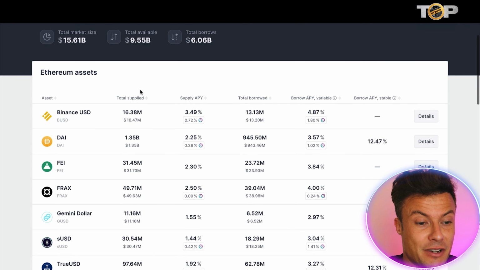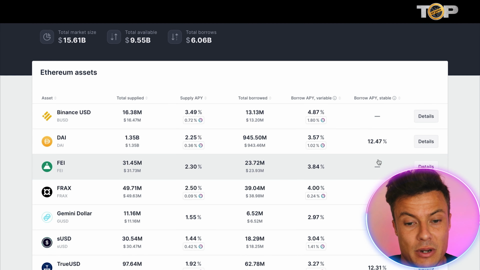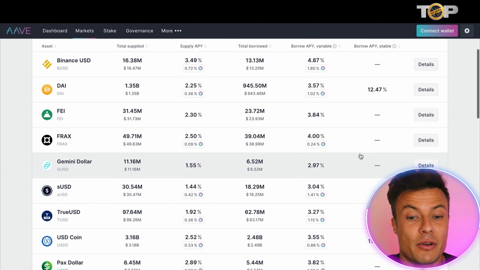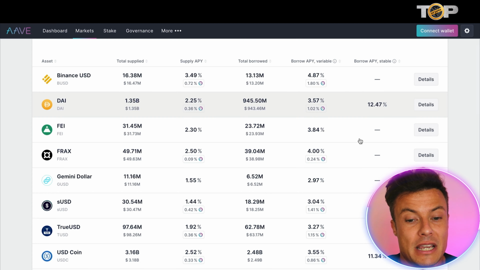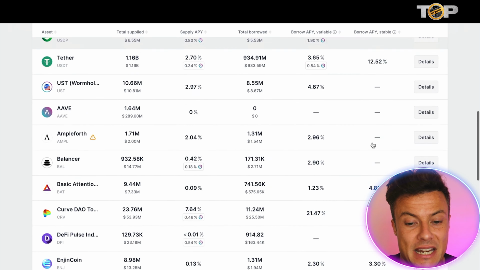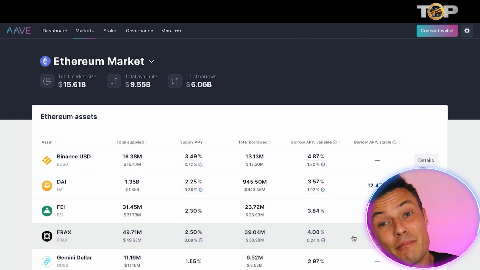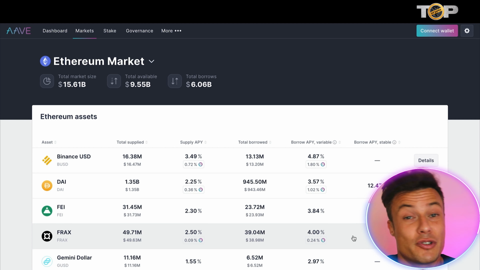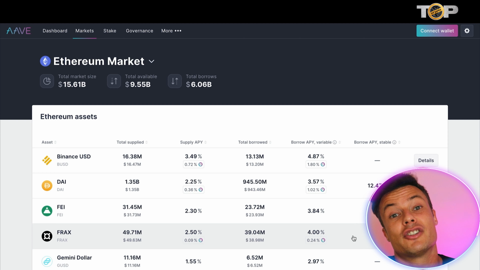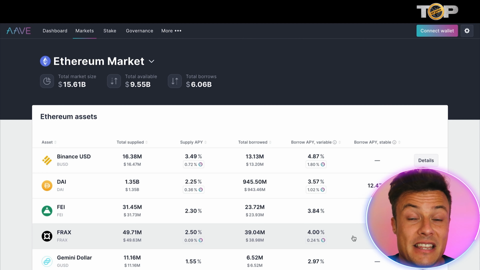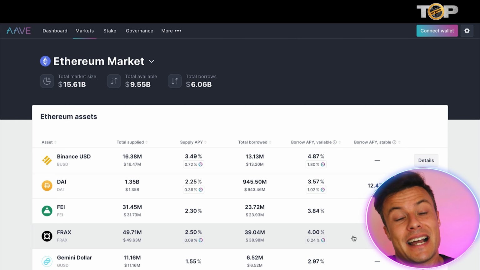Coming to the markets, guys, you can see all the different assets that are available. And what's cool, particularly when we're anticipating a bull run in the crypto cycle like we are right now, is you can use your existing crypto and then borrow against it. For example, here you can borrow at 12.47%, and depending on the platform you can borrow different percentages, which you could then invest back into the crypto. Now, I'm not necessarily advising that you do that, because obviously there are risks associated with borrowing money against your existing money in order to make more money. If it comes off, guys, it could be a really great decision, but there's also the chance that it goes against you and then you lose the assets that you hold.